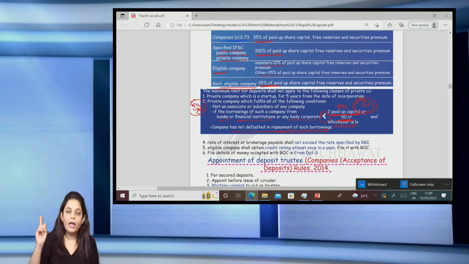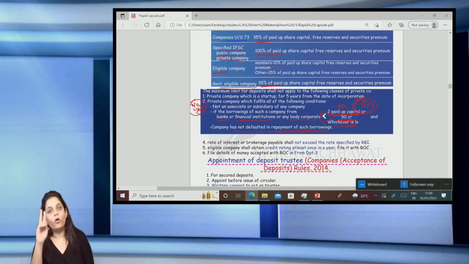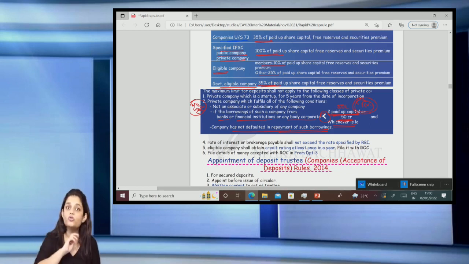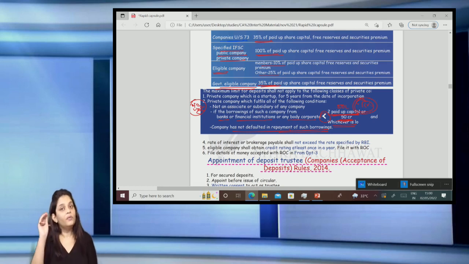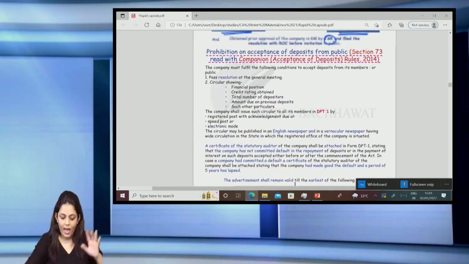So I repeat again, this slab does not apply in case of a private company which is a startup or a private company which is neither an associate nor a subsidiary of any other company. And if it has taken loans from any bank or financial institution or any other company, and the aggregate loan amount does not exceed twice the paid up capital or 50 crores, whichever is lower, and the company has not defaulted in the repayment of such loans, then there is no limit as to how much deposit it can accept. Now, it can be more than 100% also. I hope it's clear.